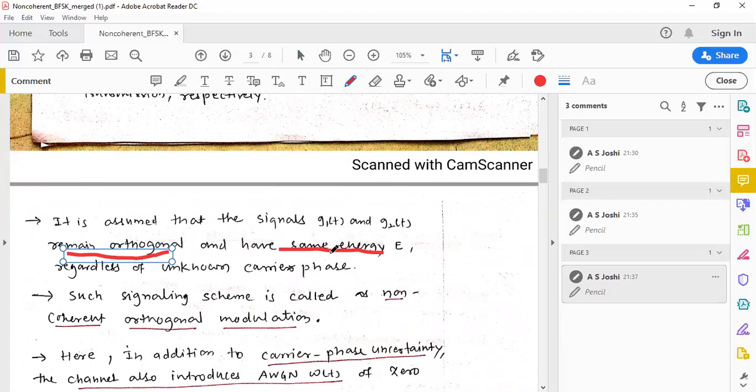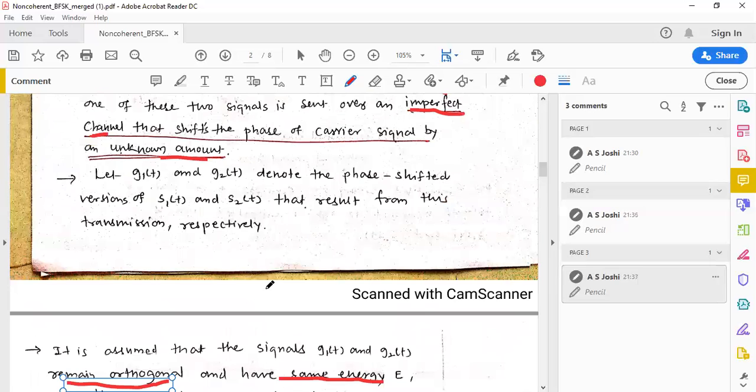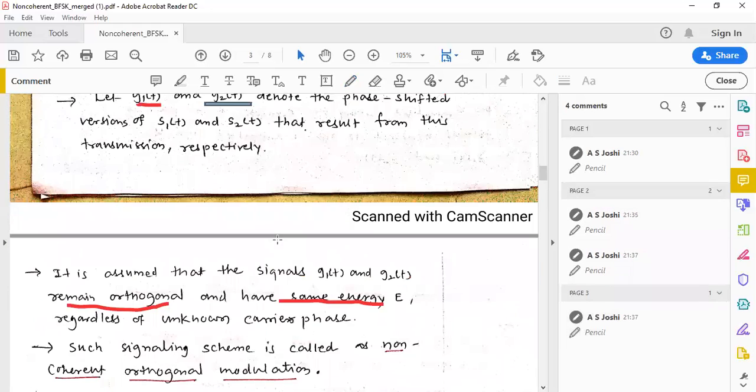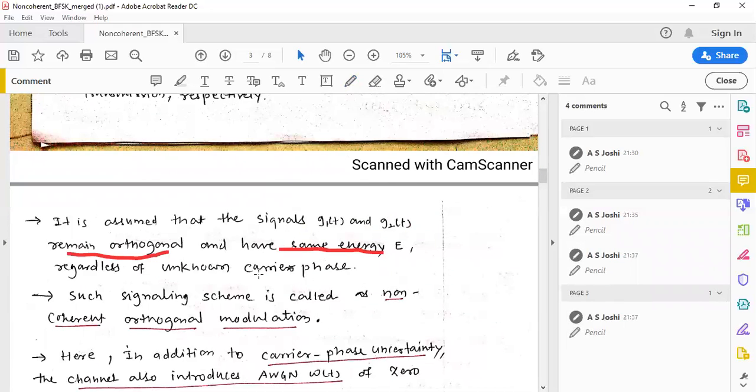So because of the imperfect nature of the channel, the signals s1(t) and s2(t) undergo a phase change, and the amount of phase change in the phase shifted signals g1(t) and g2(t) is unknown.